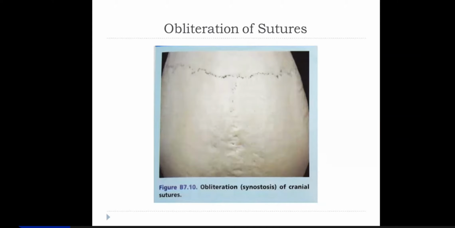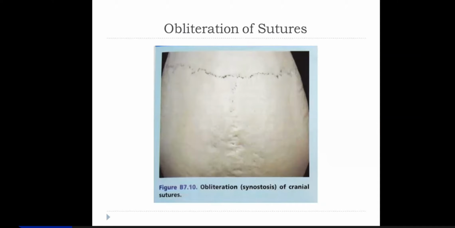Then after that, this skull keeps growing in all directions, anteroposteriorly, transversely, vertically. Until the age of around 21 to 25 years, there is full attainment of the size of the skull. And then after that, when the skull has attained its full size, there begins this synostosis process, meaning obliteration of sutures.